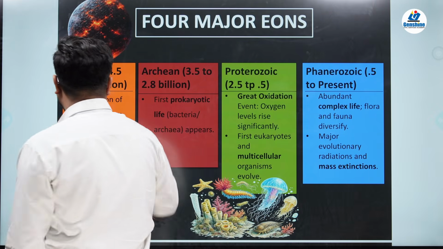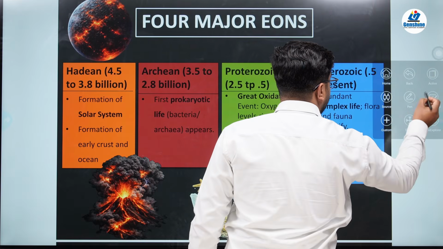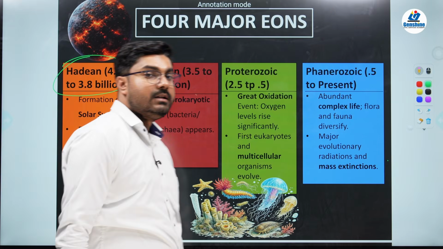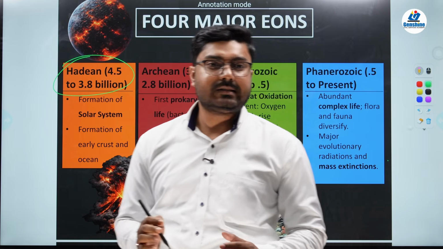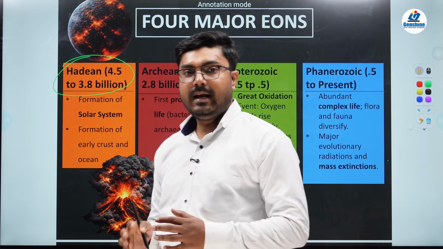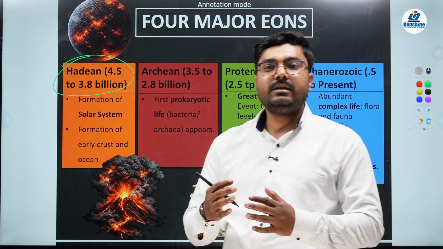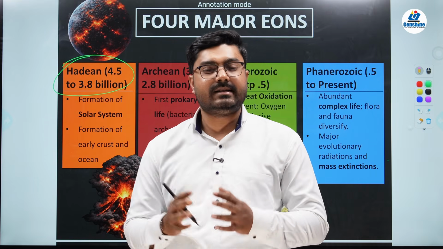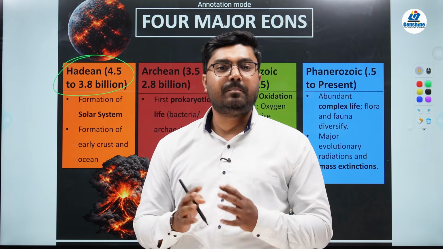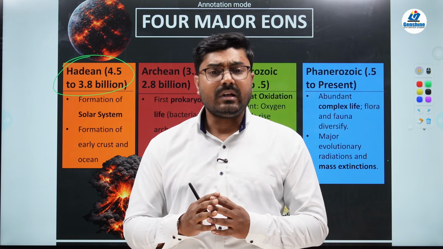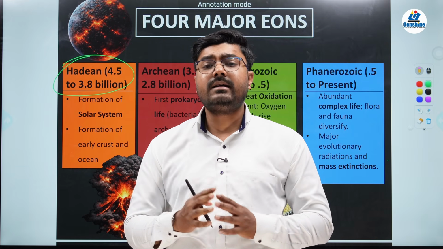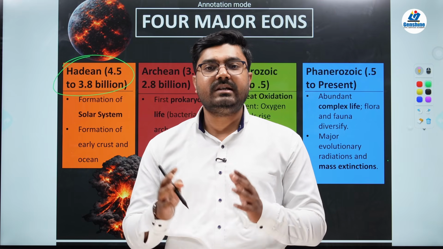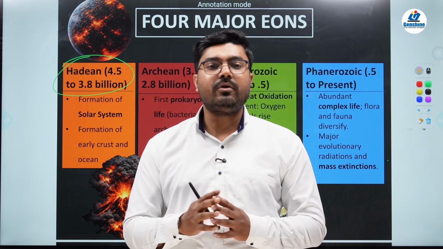Okay, so first talking about the Hadean eon. In this time period there was the formation of the solar system. The Earth took its present position and then started cooling down. During this time period, the Earth was continuously bombarded with a lot of volcanic activity and other celestial bodies, and thus the Earth was in a burning state. The Earth had no living organisms, neither any solid landforms. Everything was in liquid, because of a huge amount of volcanic eruption.